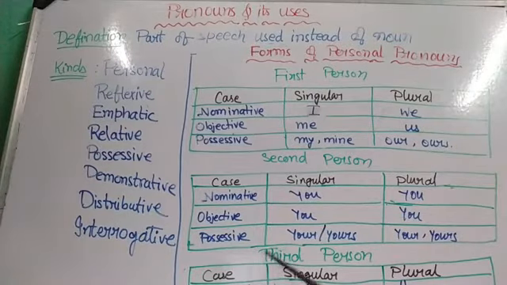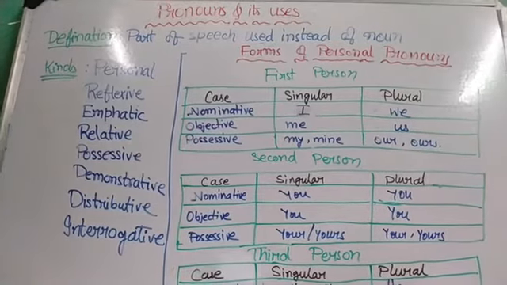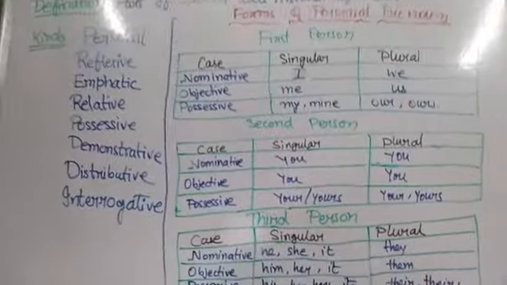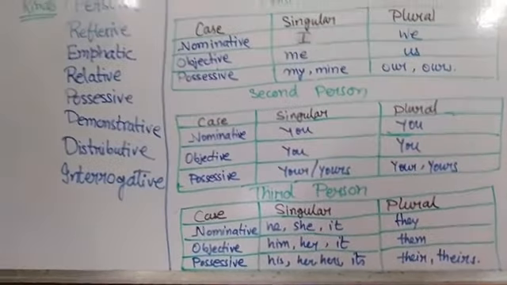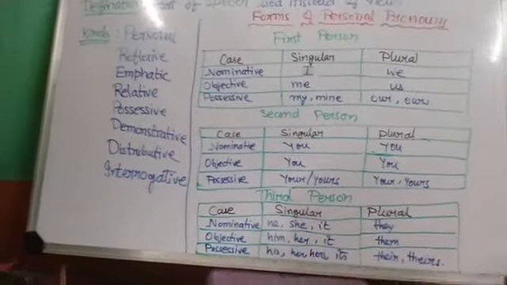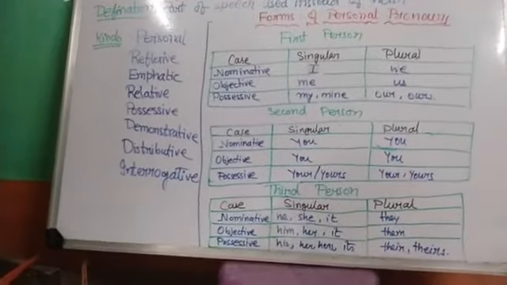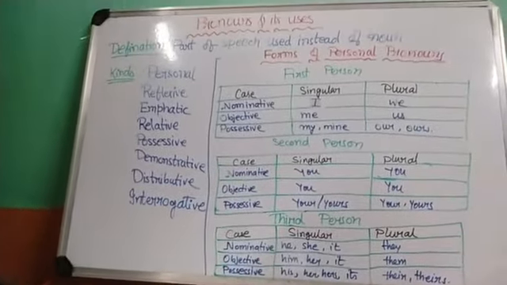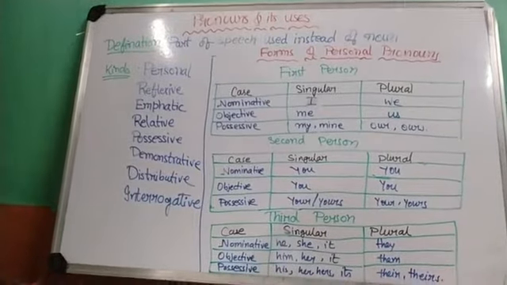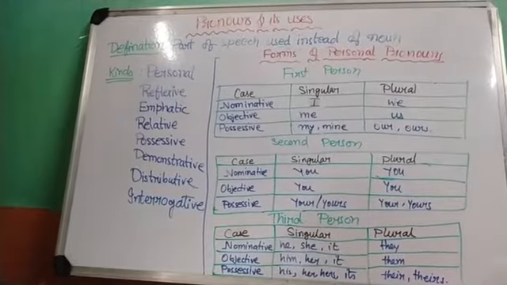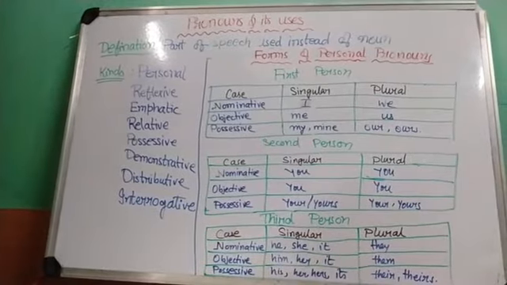And the third person pronouns refer to those pronouns, right, which are said about the person who is not in the conversation, who is not a part of the conversation, but however we are referring to him during our conversation.